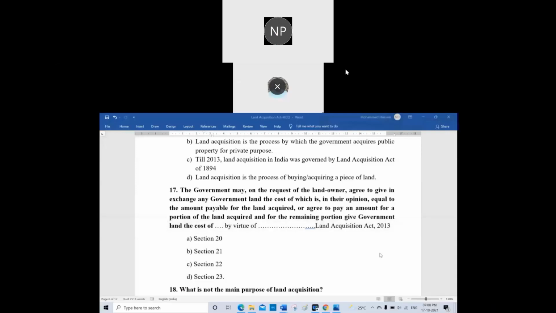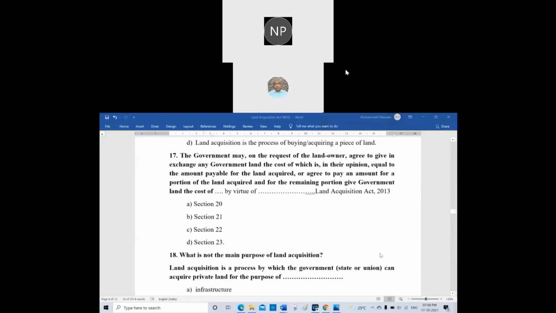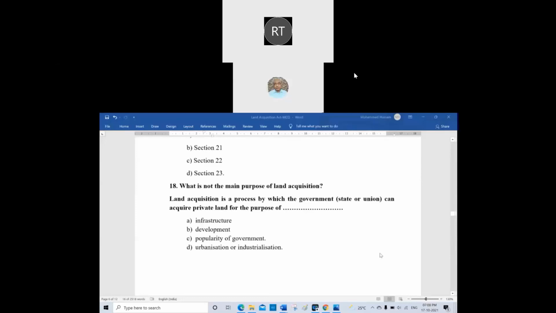Section 23 is the answer. D is the right answer. By virtue of Section 23, the government will give either the cost of it, or the proportional land, or land-based cost, under the new land acquisition scheme.